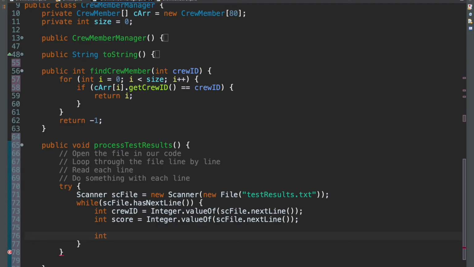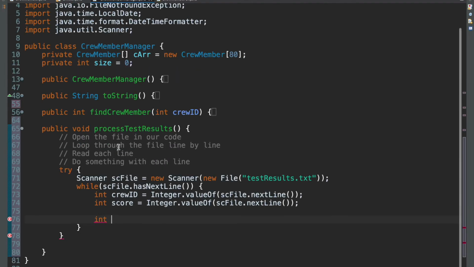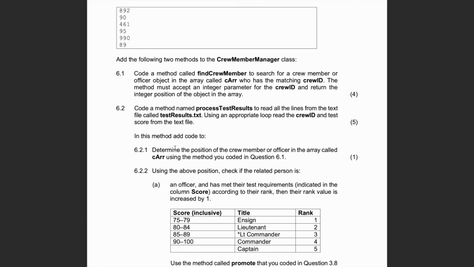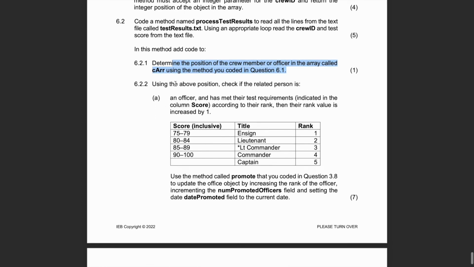So here we want to get our position. Call it int pos is equal to findCrewMember. Give it the crew ID, which is created up there. And remember, this will return our index, right? So we're storing it in position. It's an integer. So we've done that. 6.2.1, check.